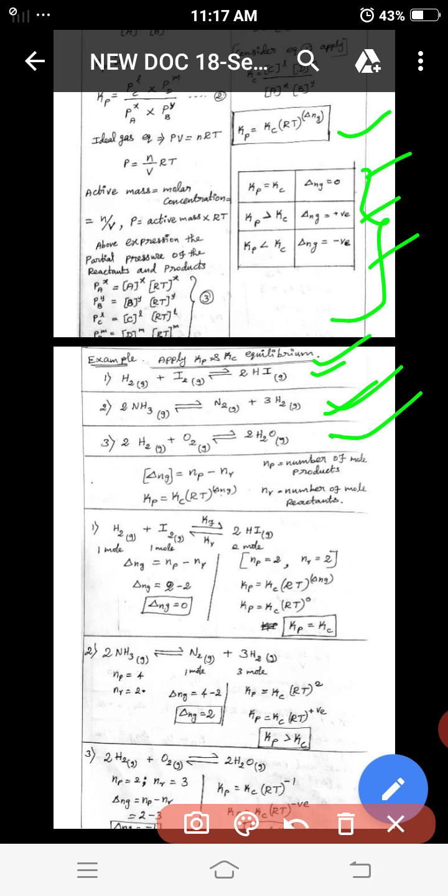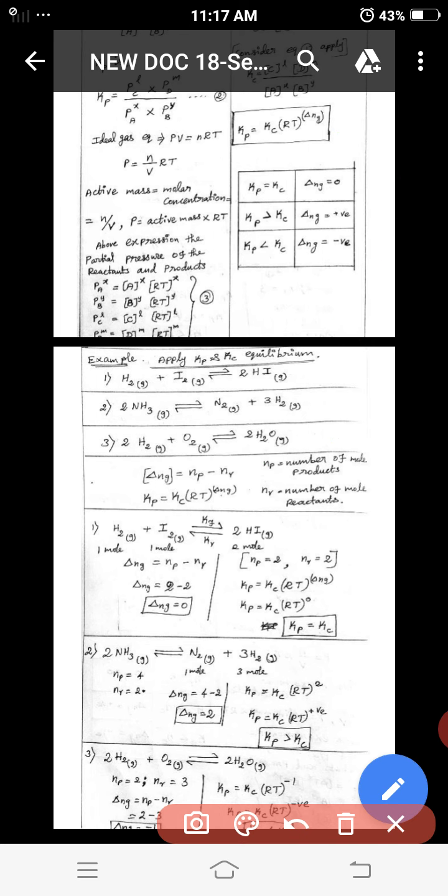These three equations are just examples. Delta Ng equals Np minus Nr, where Np is the number of moles of product and Nr the number of moles of reactant. We consider two formulas: the Kp Kc relationship formula and the delta Ng formula.